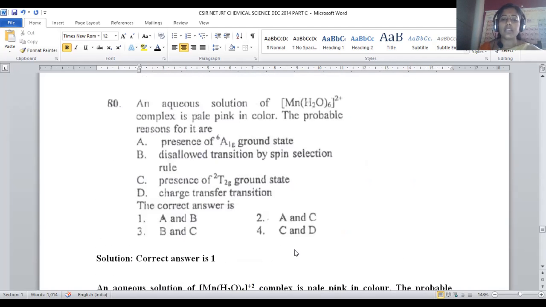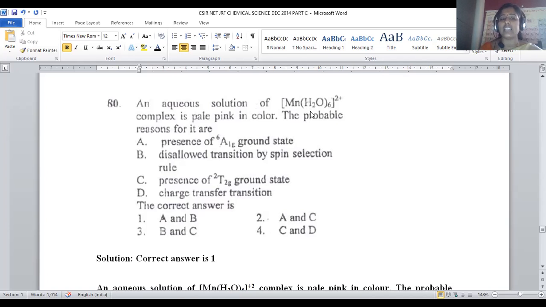Now let us move on to question number 18, the last question of the series. An aqueous solution of the [Mn(H2O)6]2+ complex is pale pink in color. What is the probable reason for this? In general, we know that transition metal complexes are colored in nature. Even group 1 elements are metals, but their compounds are not colored. When you take sodium chloride, what is the color? White. In chemistry, white is not considered a color.